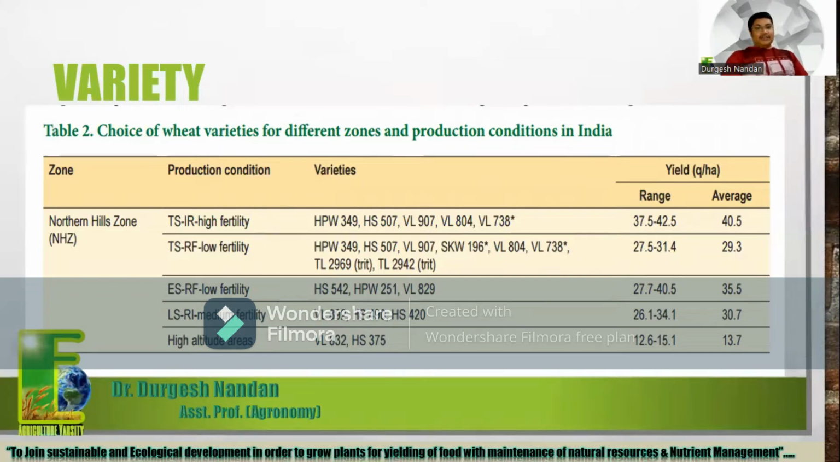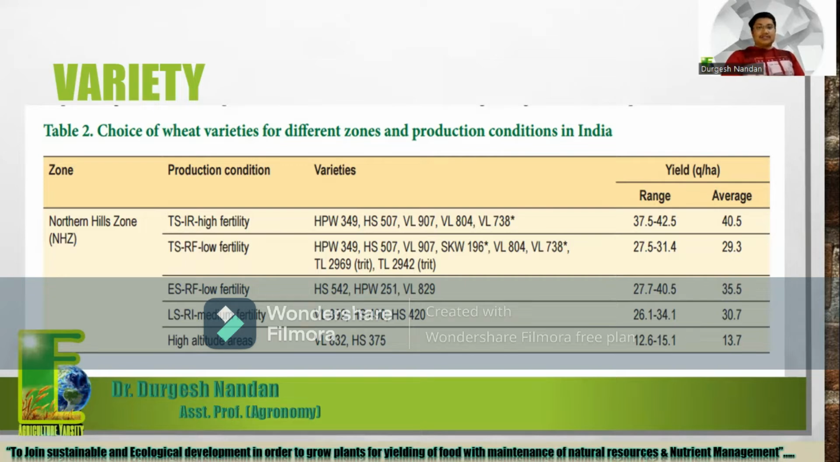TS means timely sown here, and IR denotes irrigated. So for timely sown irrigated high fertility region, the varieties are HPW 349, HS 507, VL 907, VL 804, VL 738, and the yield is also given here. So what is the range and what is the average yield is given for those particular varieties and the particular region. 37.5 to 42.5 is the production range of these varieties, but the average yield is 40.5 quintal per hectare.